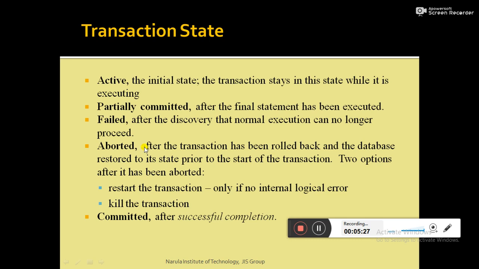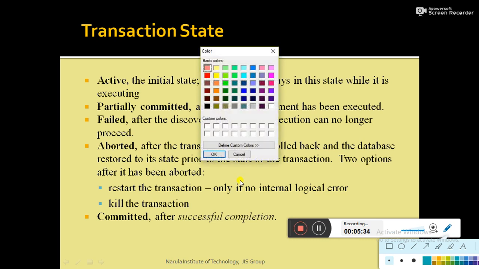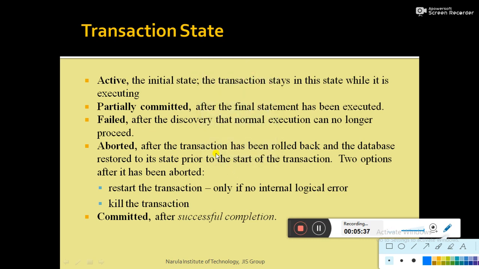So aborted state means, let me write it. An aborted transaction, I am writing in short AB, means a failed transaction, failed to complete its execution, plus once the transaction has failed, we have to roll back the operations of the failed transaction.